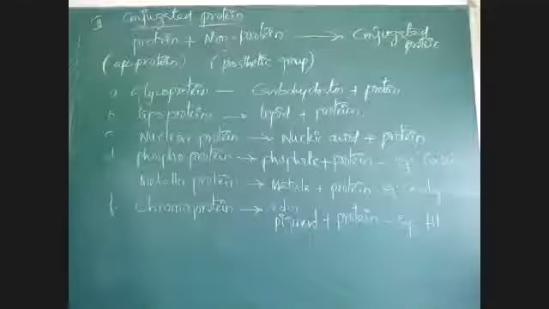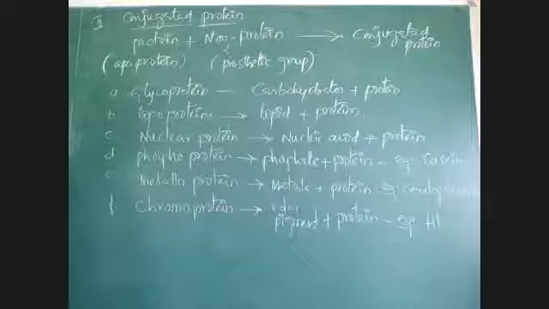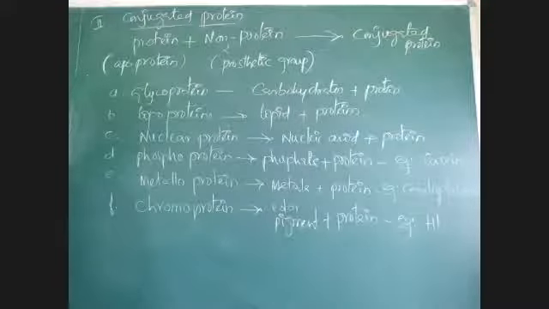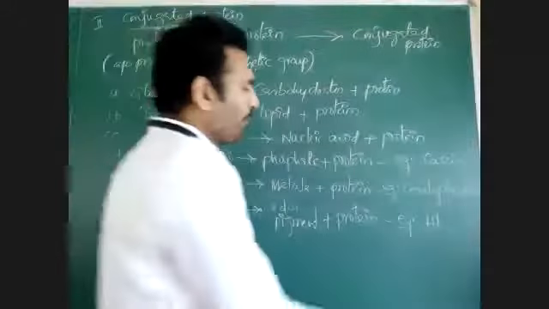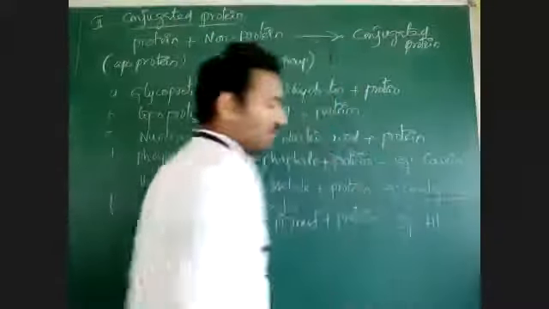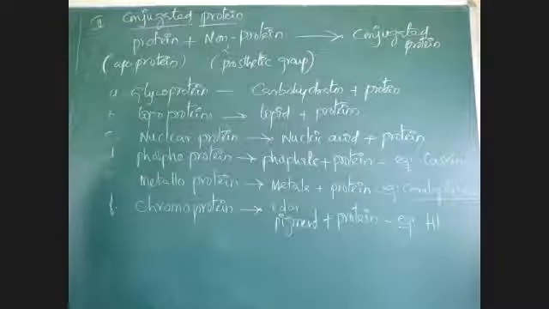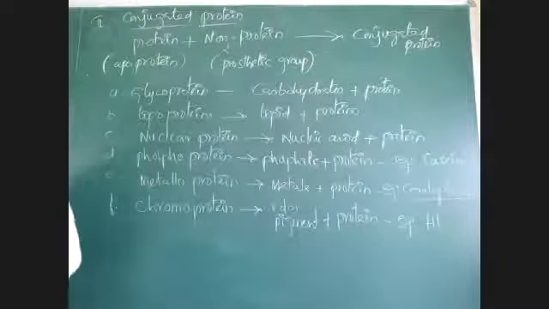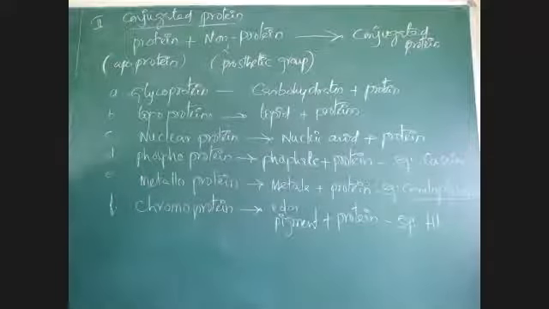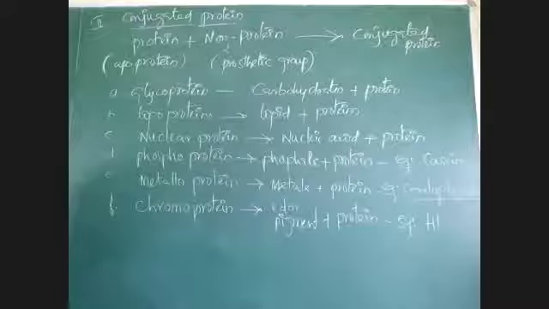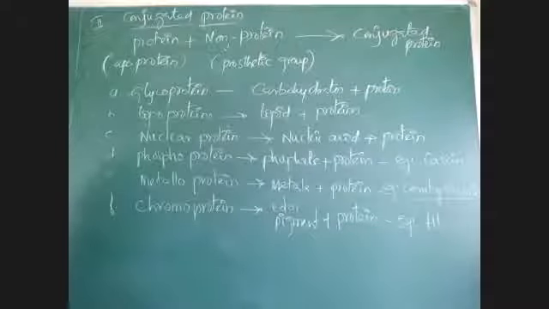Okay, complete this conjugated protein. Example of metalloprotein, ceruloplasmin. Yeah, Janani, Lohitni. Same. Lohitni, why?